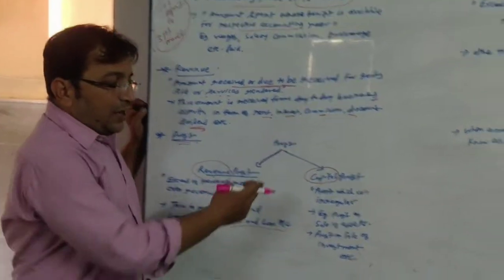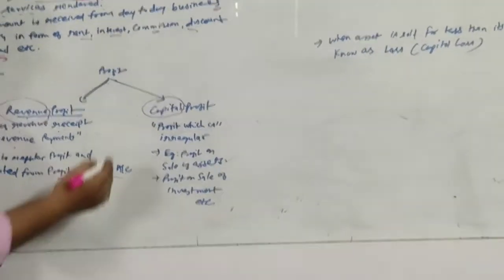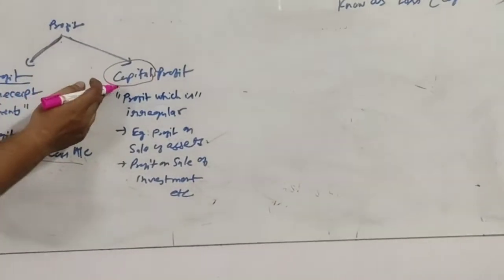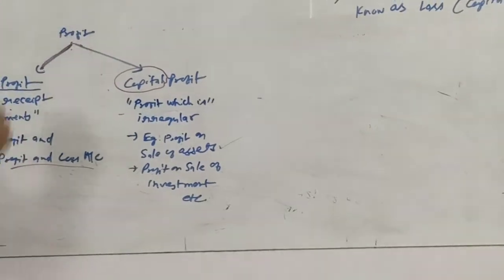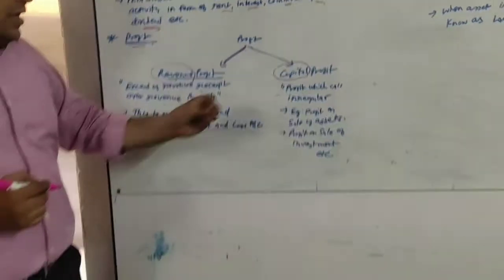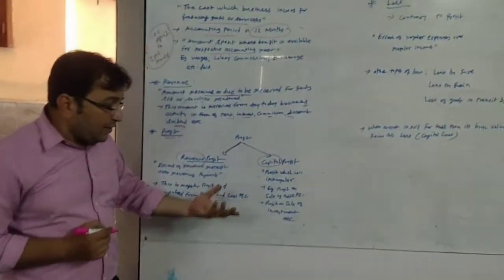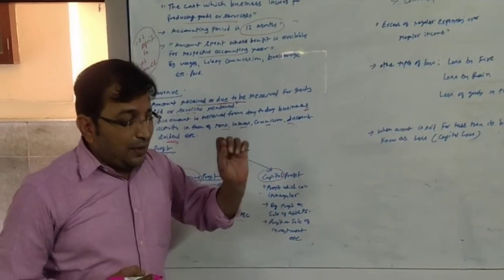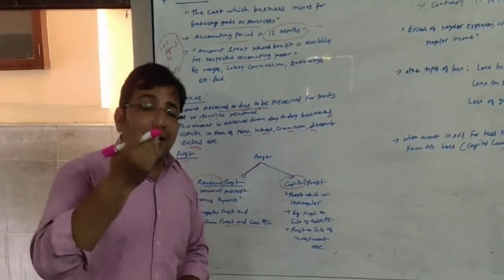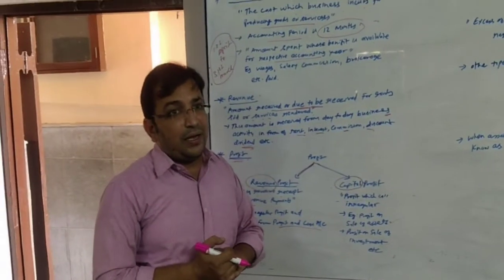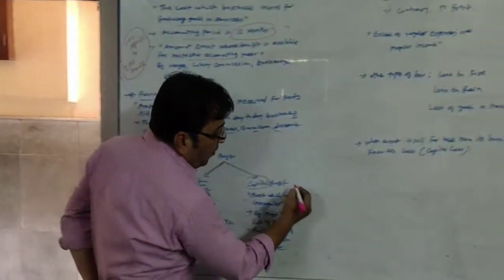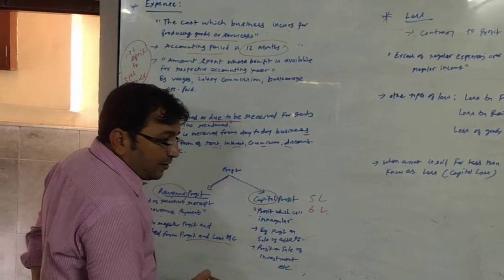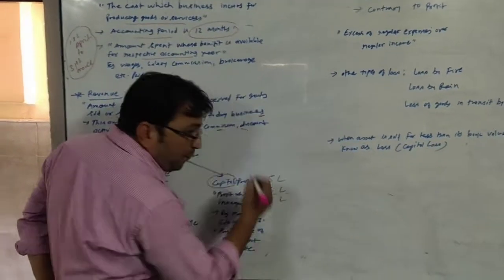Let us talk about capital profit. Revenue profit is regular, generated out of regular activities. Capital profit is irregular. Irregular means it is not routine, it is once in a while, like profit on sale of an asset. You are selling a particular asset for more than its book value and you are getting profit. Suppose the book value of your asset is rupees 5 lakh and you are selling it for rupees 6 lakh. So 1 lakh is the profit.